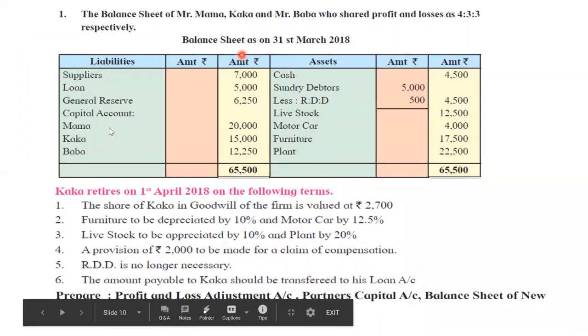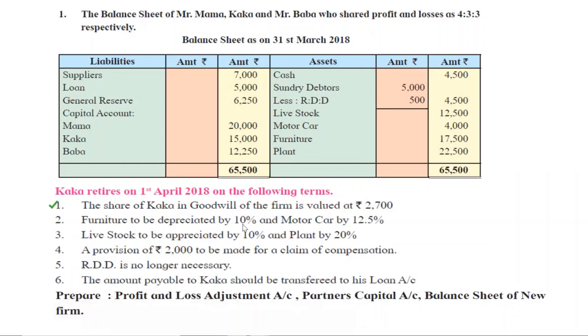Okay, moving to the next point. As we always do, we will make a tick mark on the point we have already covered. Okay, so we have made a tick mark on this point. Going to the second point, furniture to be depreciated by 10% and motor car by 12.5%. So two things we have to depreciate. One is furniture and second is motor car. So let's depreciate it quickly.